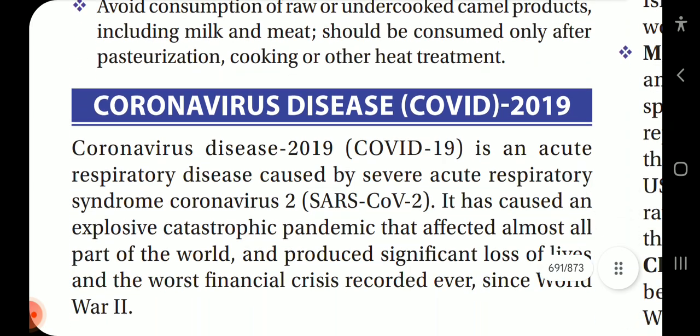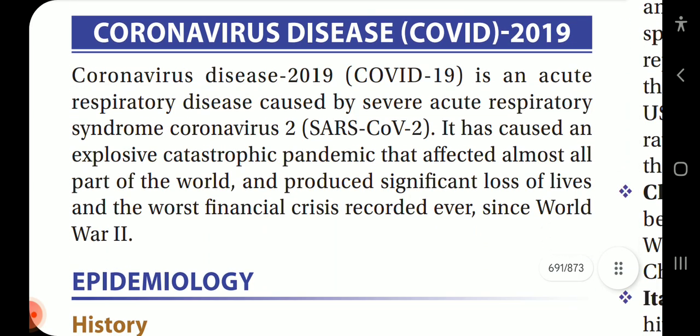Okay, now coming on to the coronavirus disease, COVID-2019. Coronavirus disease 2019, COVID-19, is an acute respiratory disease caused by severe acute respiratory syndrome coronavirus, SARS-CoV-2. It has caused an explosive, catastrophic pandemic that has affected almost all parts of the world and produced significant loss of lives in the worst financial crisis recorded ever since World War II.